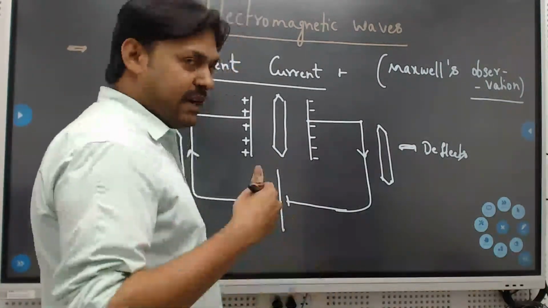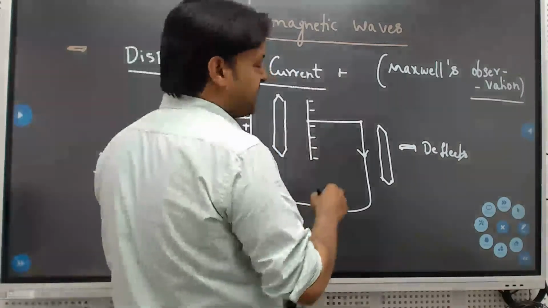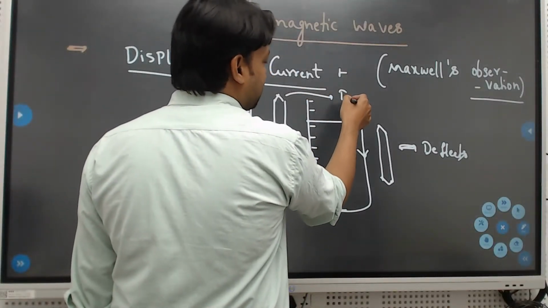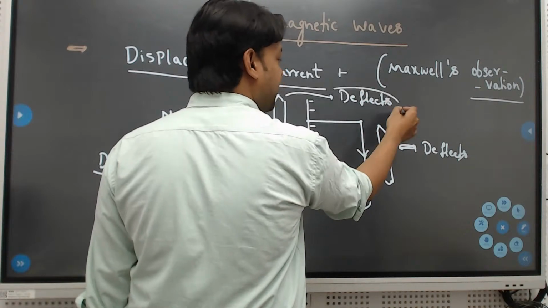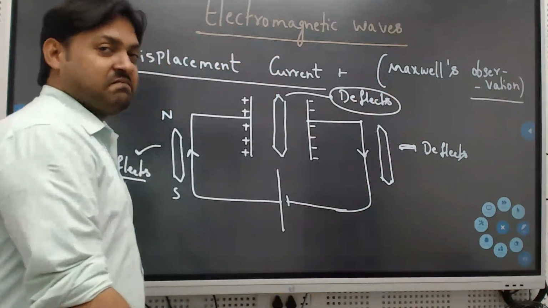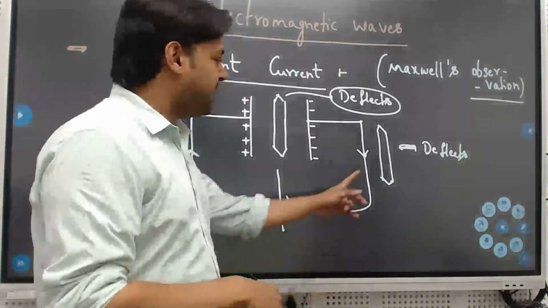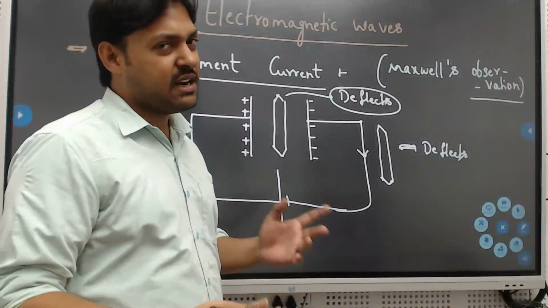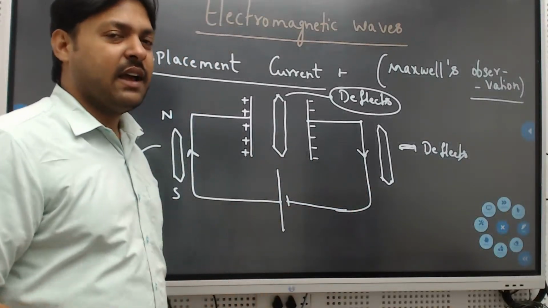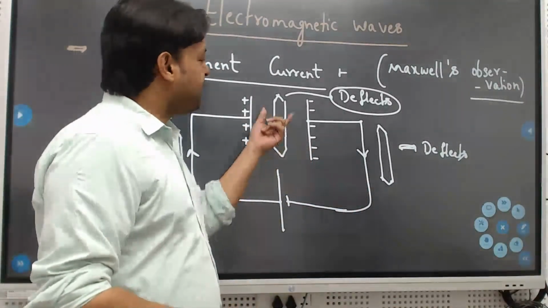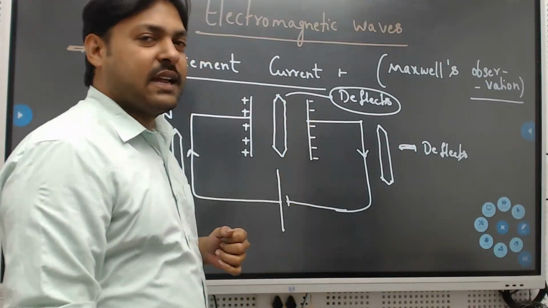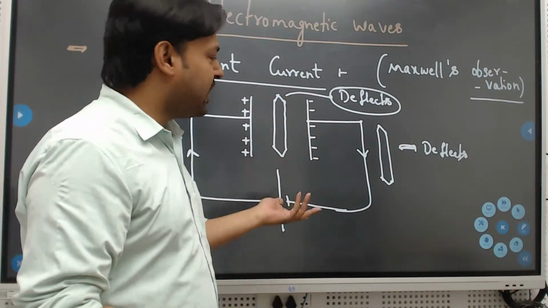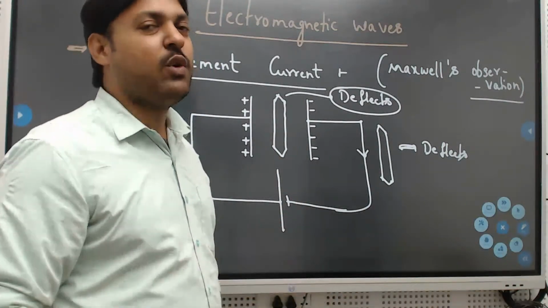But what Maxwell observed is, the deflection takes place. So the magnetic needle deflects all of a sudden. In these two places we know that it will deflect, so it is deflected, but in between these two plates, where we know there is no current, no magnetic field, it shouldn't deflect.